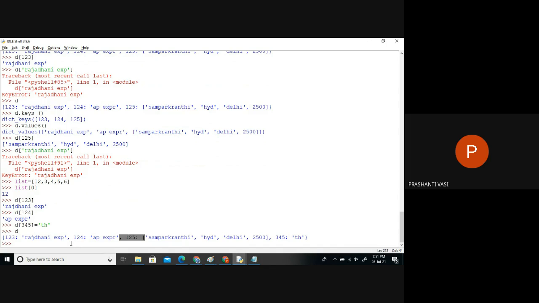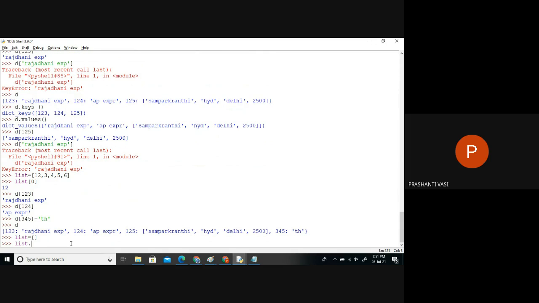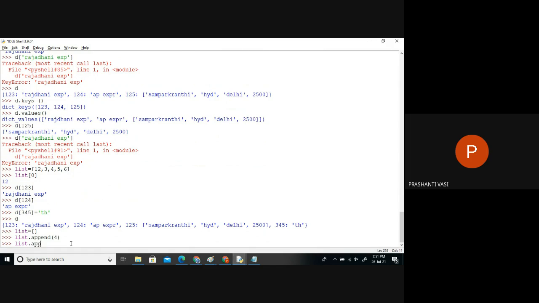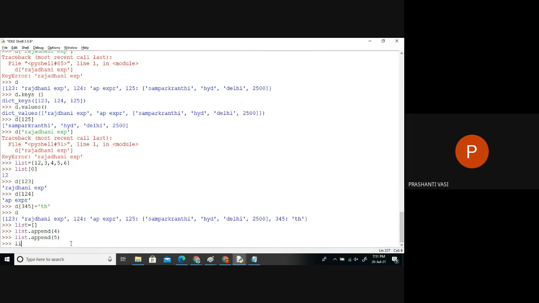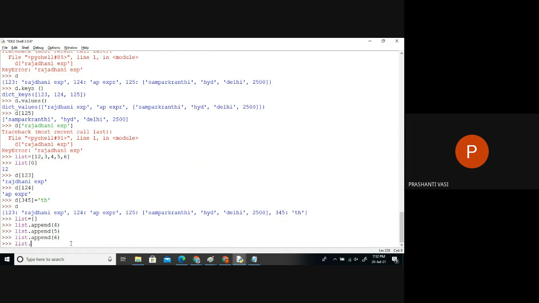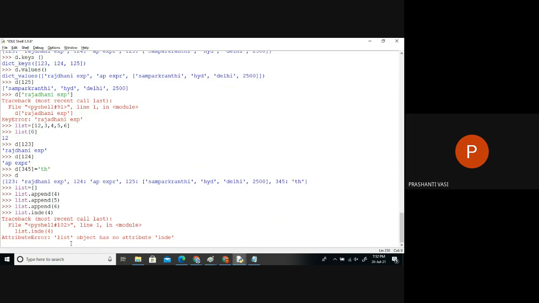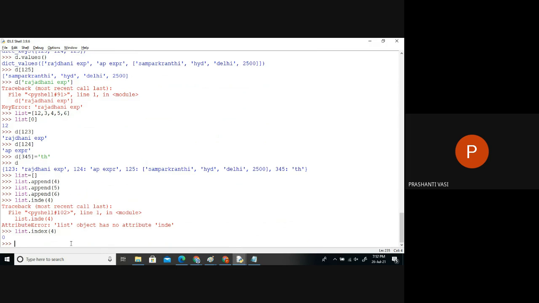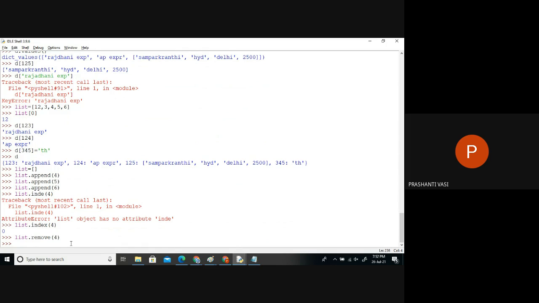But when you talk about a list, is it always in order? Whatever we add inside the list, is it always in order or not? If I try to remove something from the list, is it creating a gap there? I want to check the index of 4. What is the index found at? It's found at 0. Now if I remove this item 4, will that 0th position be blank?